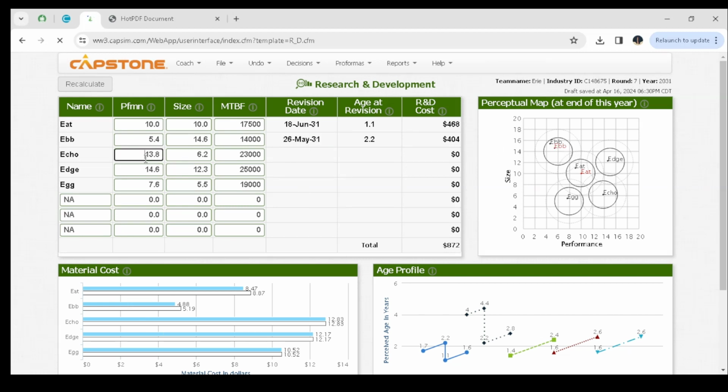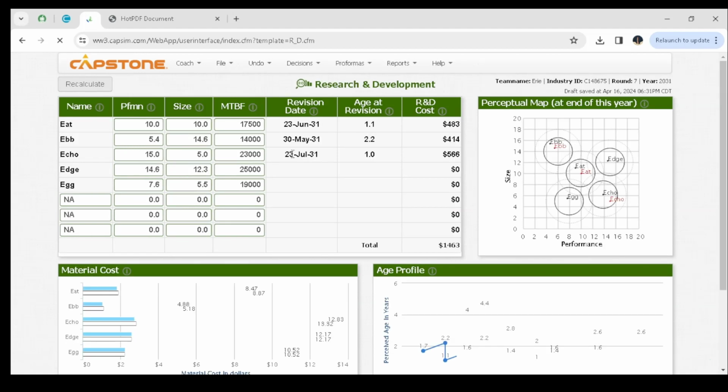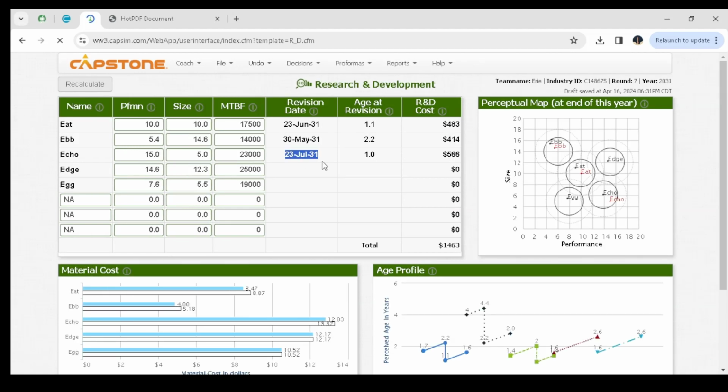On to the next, which is Echo. I decided that we should use a performance of 15 and a size of 5. Then you can recalculate, and after recalculating, you can clearly see that our revision date is 23rd of July 2031, and this is the new positioning of our product.